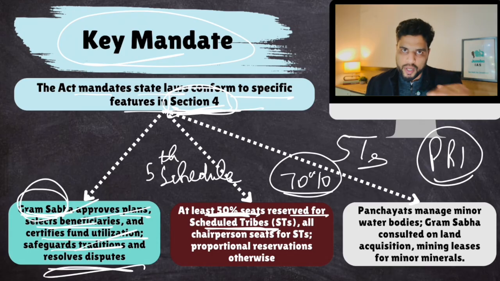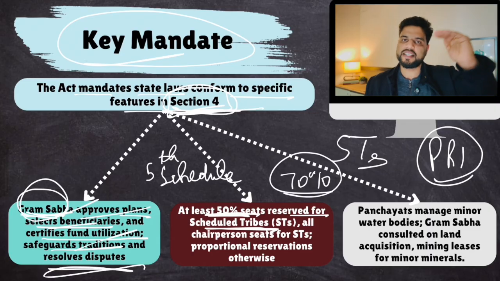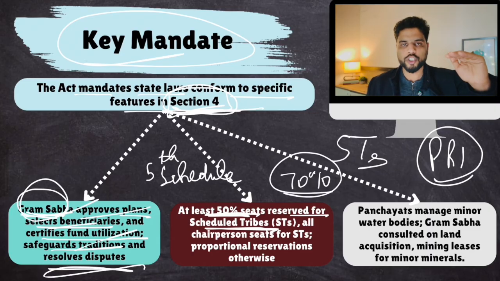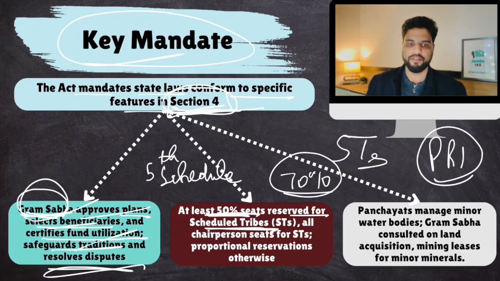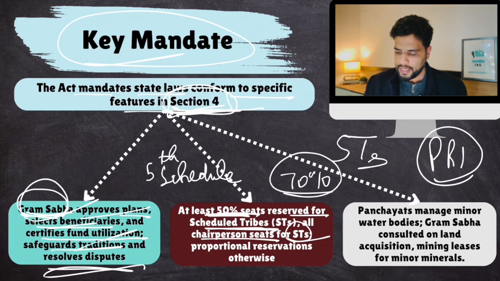Okay, so a lower limit is there. The lower limit is 50%. The rest is up to the state. They can increase it to 60%, 70% based on the population, but they can't keep it lower than 50%. And all seats of chairpersons of panchayats will be for STs. Only STs can be chairpersons of those panchayats. Panchayats manage minor water bodies. The Gram Sabha is consulted on land acquisition and mining leases for minor minerals.